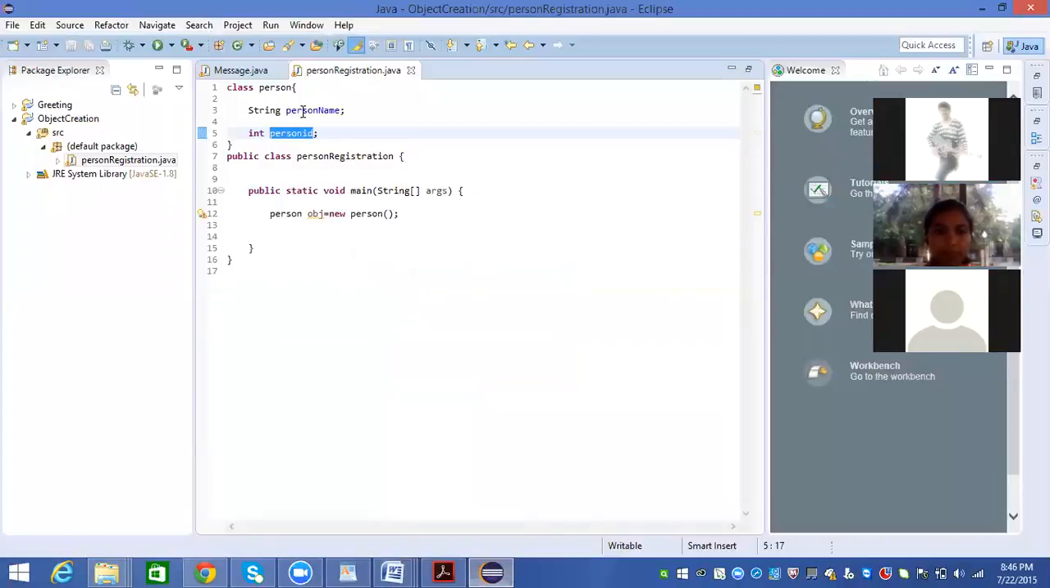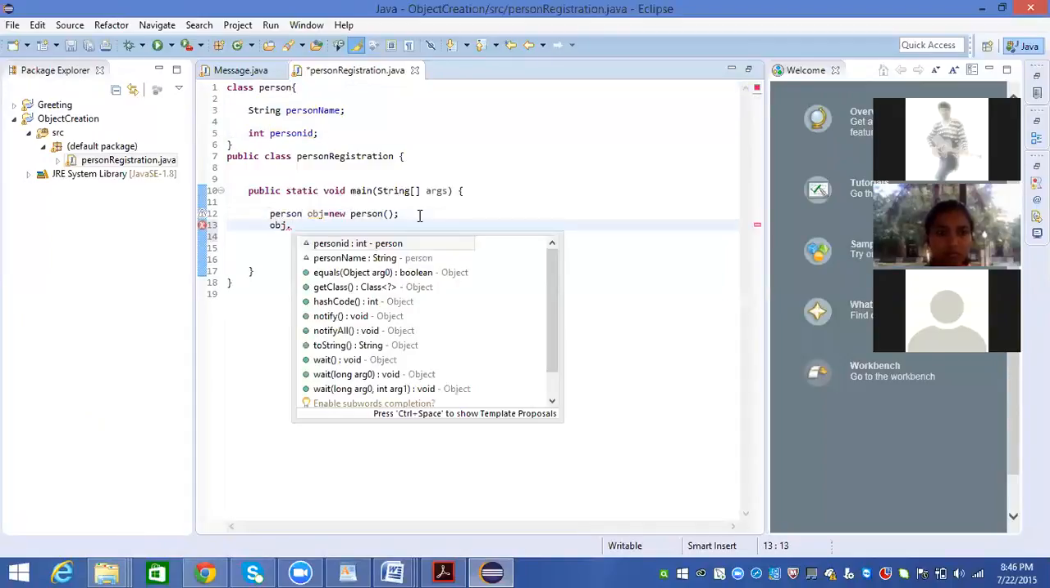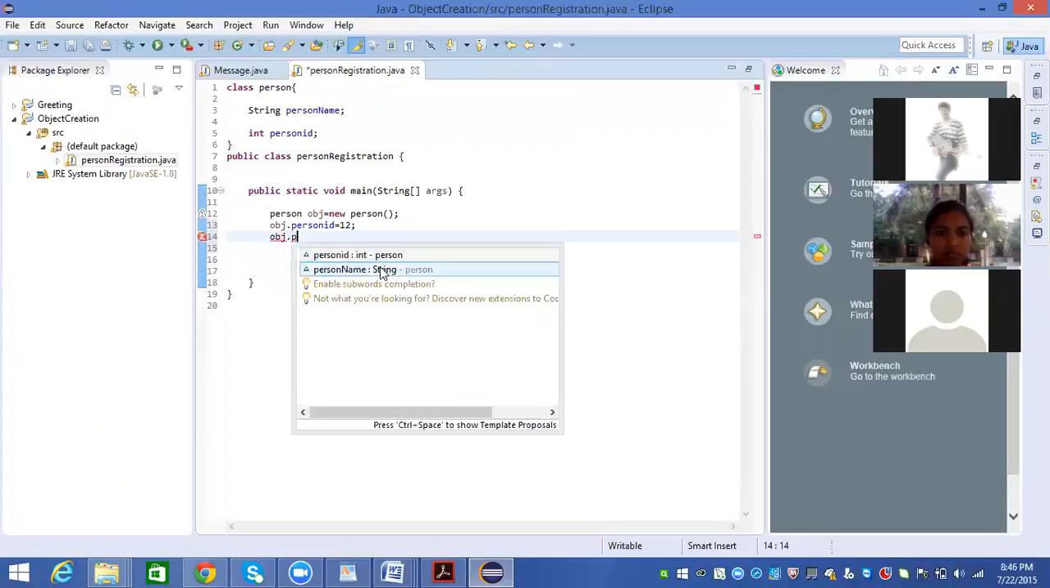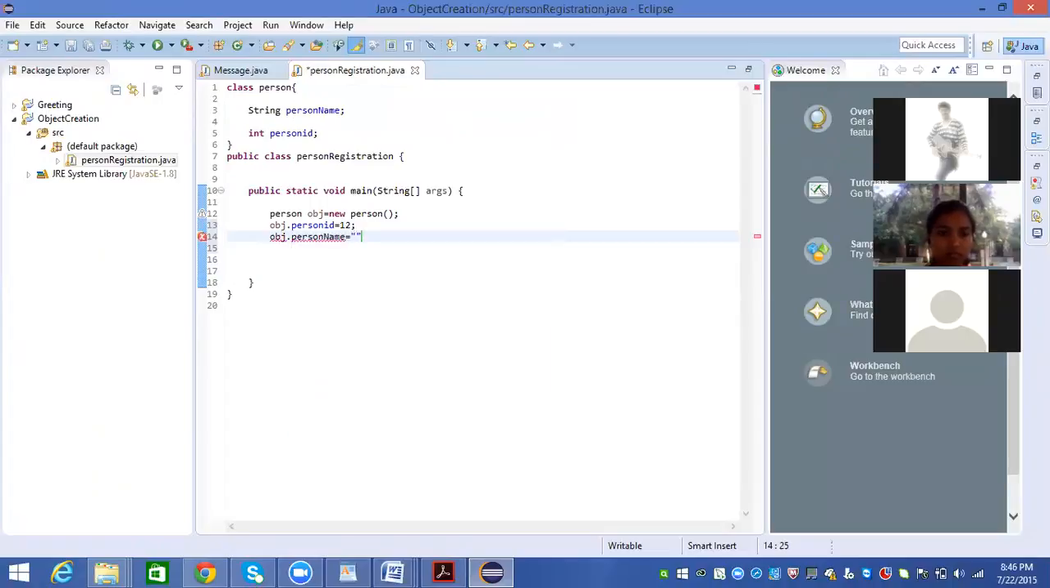Now, if I want to access personName and personID, I simply use the object. This object represents this Person class indirectly. So I will say obj dot personID equal to 12. Similarly, to access personName, obj dot personName equal to, say, Rahul, ending with a semicolon. This is how we create an object and access those values.